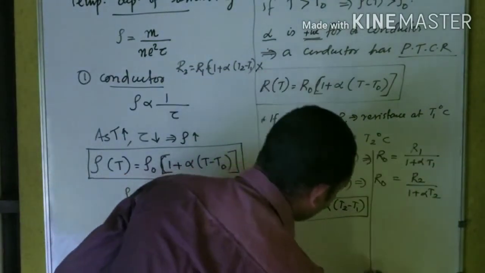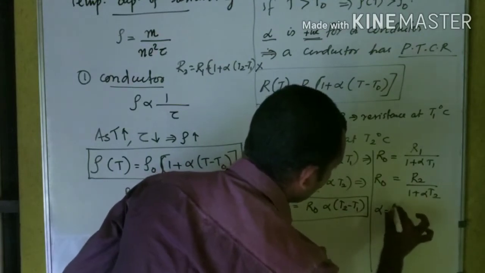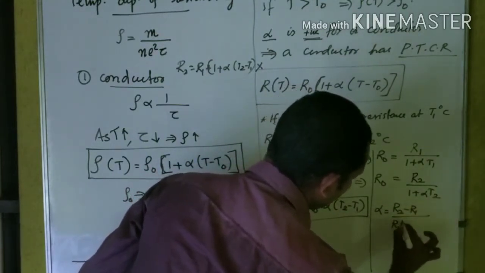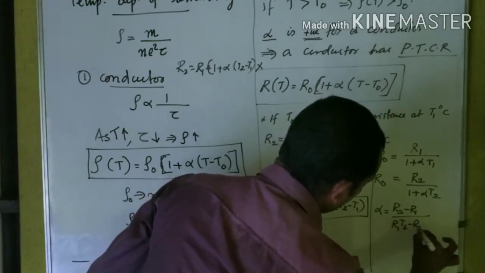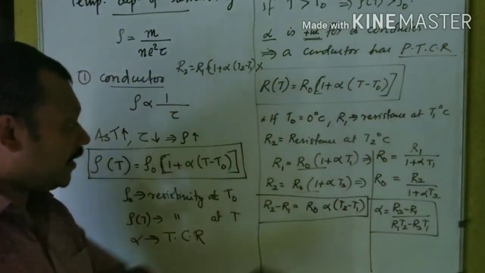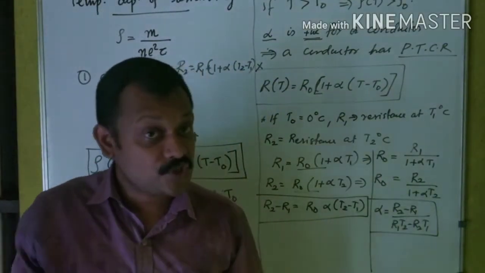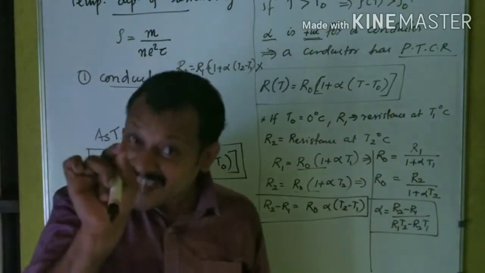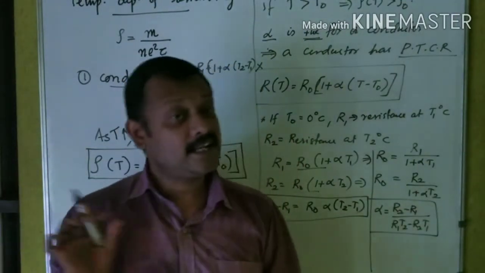From here you will arrive at the conclusion for alpha is equal to R2 minus R1 divided by R1 T2 minus R2 T1. This is an equation for alpha, that is temperature coefficient of resistivity. Please understand that here T2 is in degrees Celsius, T1 is in degrees Celsius.